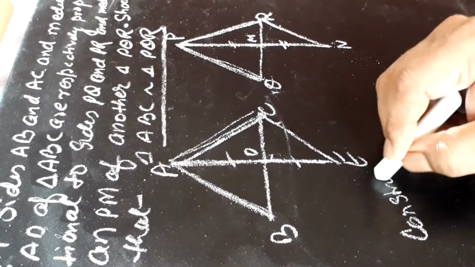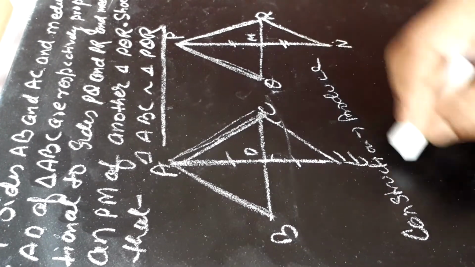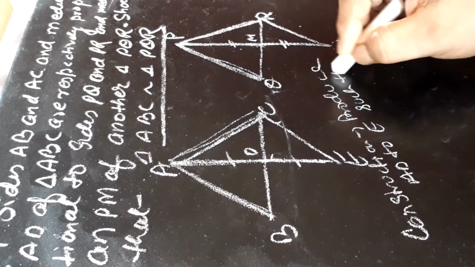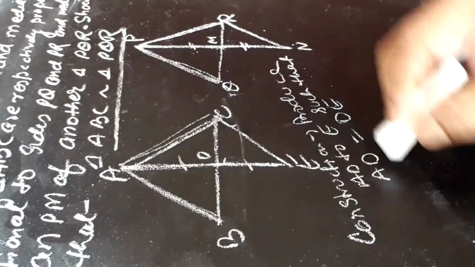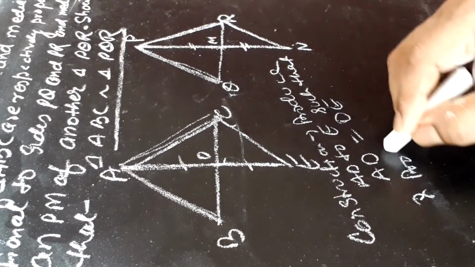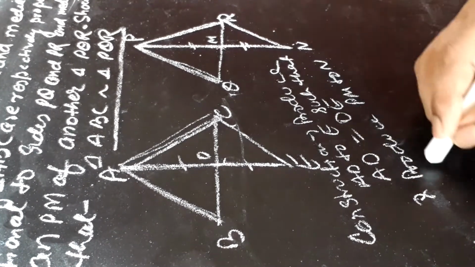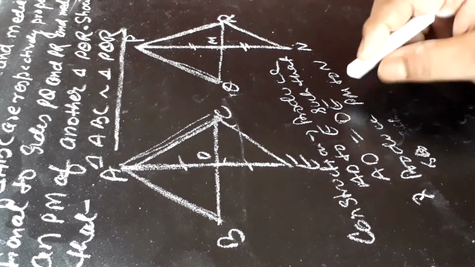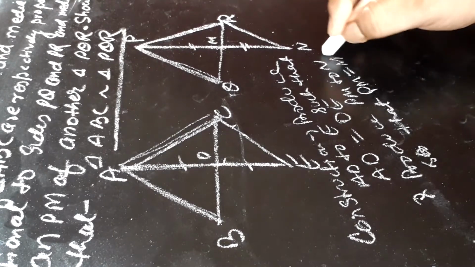Here construction: produce AD to E such that AD is equal to DE and produce PM to N so that PM is equal to MN.